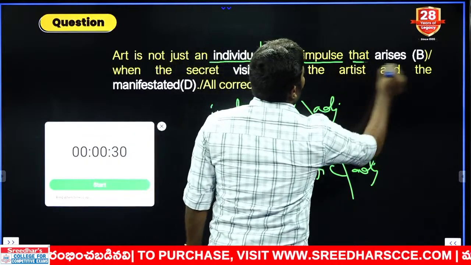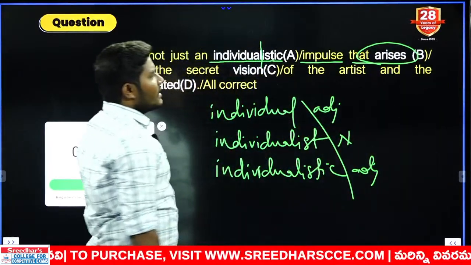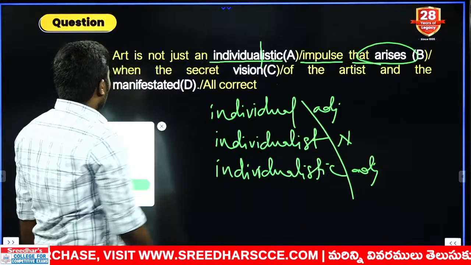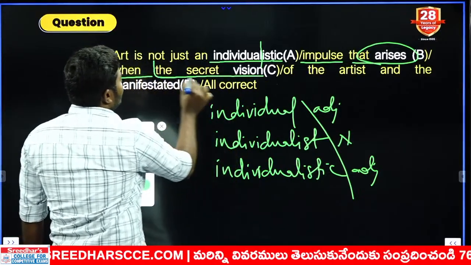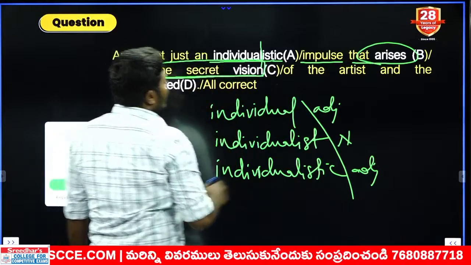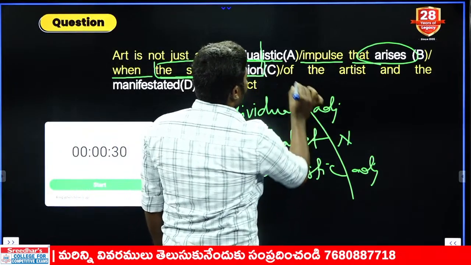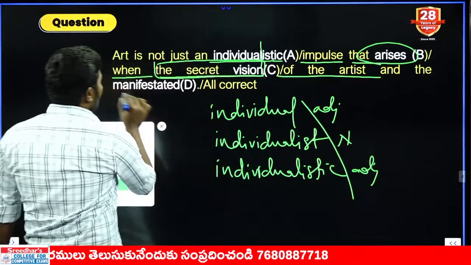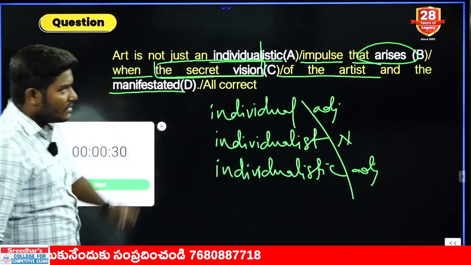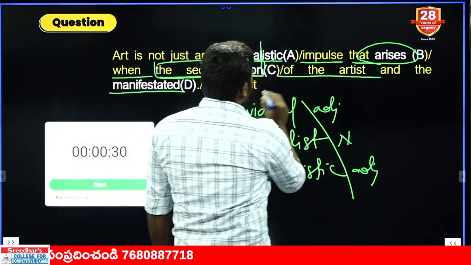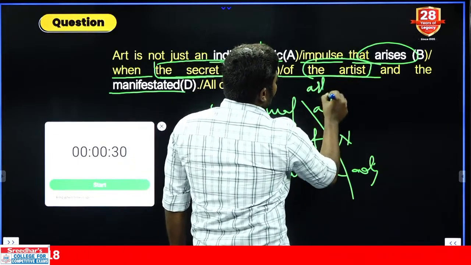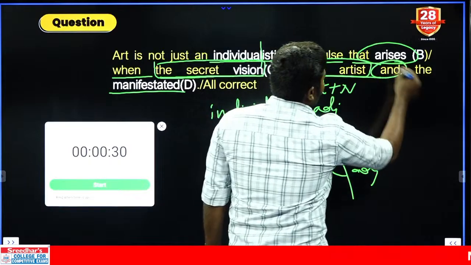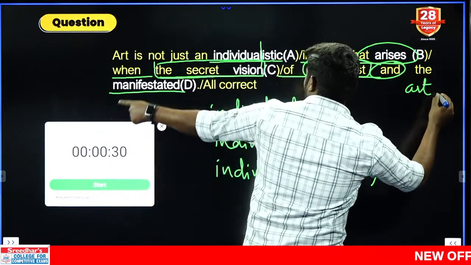Individual impulse that arises, A-R-I-S-E-S, arise can be taken, no problem. Arises when the secret vision, the adjective noun again, no problem. Vision spelling is also fine. Vision of the artist and the manifested. Look at this combination at last. This is a noun phrase where we should focus. The artist, already article plus noun is used. After and again article is used. At last only one word is given.